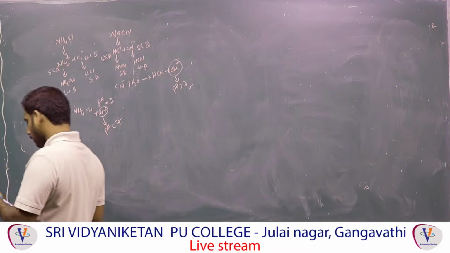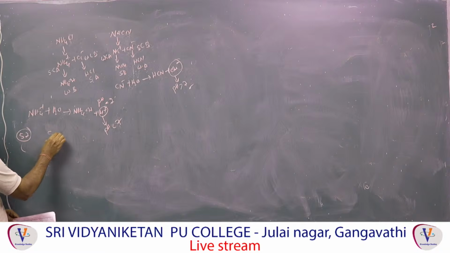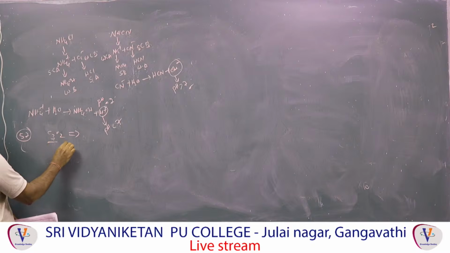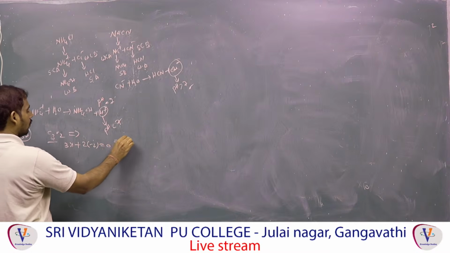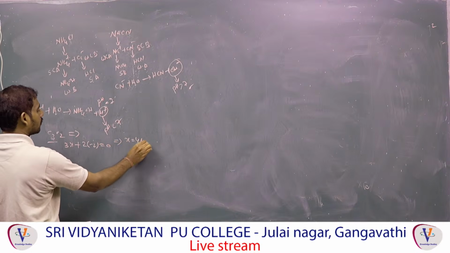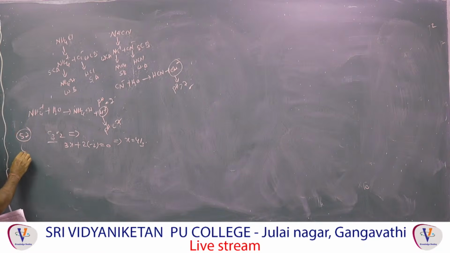Next one, 57. C3O2, carbon oxidation state: 3x plus 2 into minus 2 equal to 0. What do I get? x equal to 4 by 3. This is called the average oxidation state. That is 57.